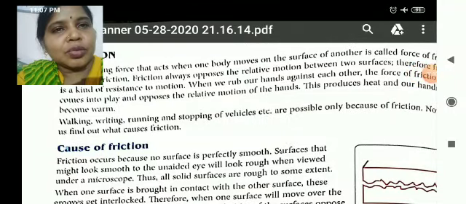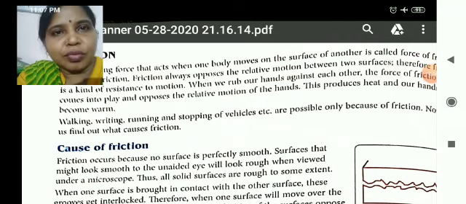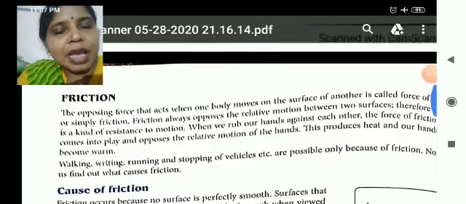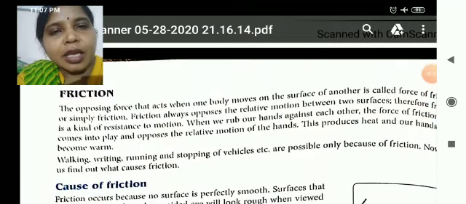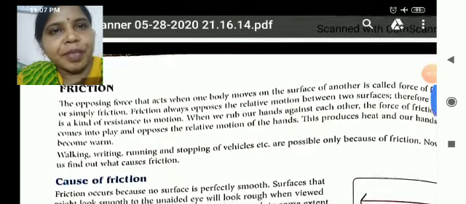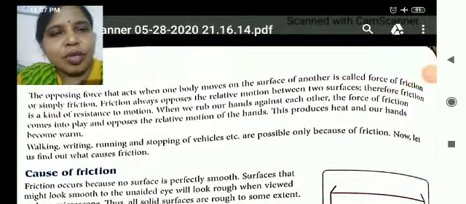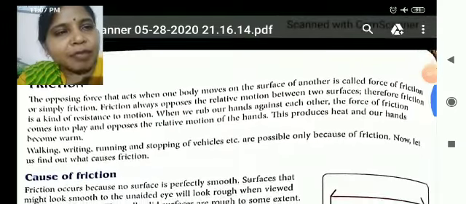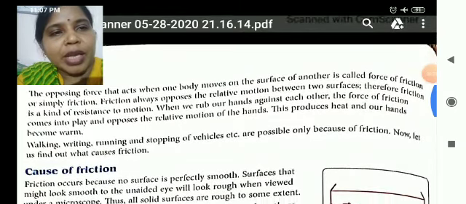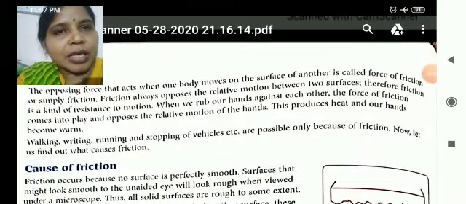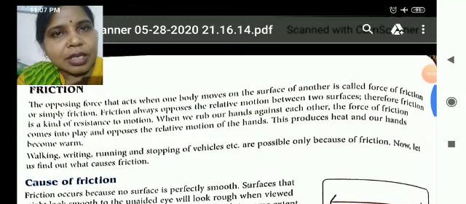Now you have come to know all about the force and its types. Next, I am going to explain friction. Friction is also a type of force. It is a type of contact force. When two objects are in direct contact with each other, then there is friction.